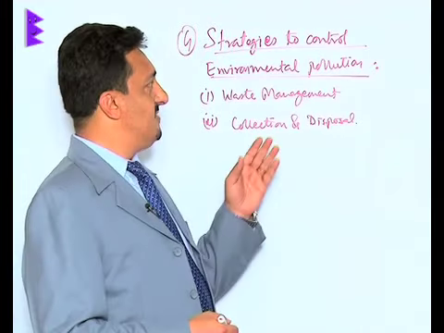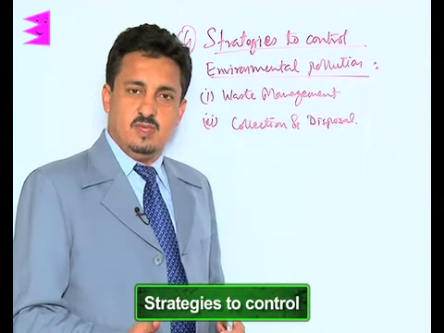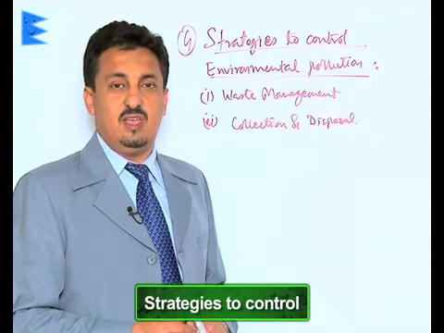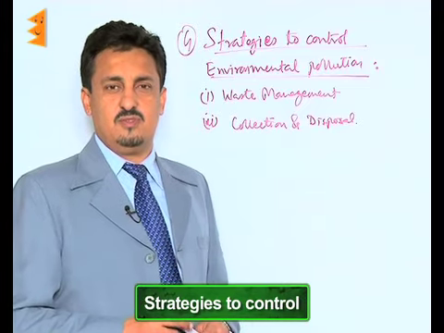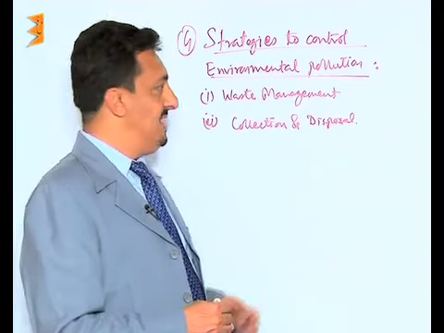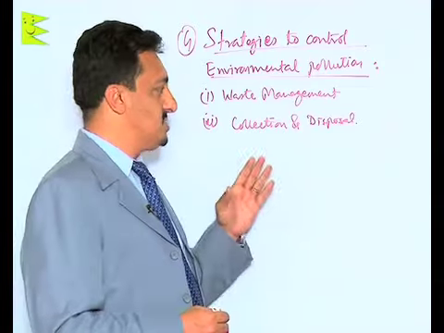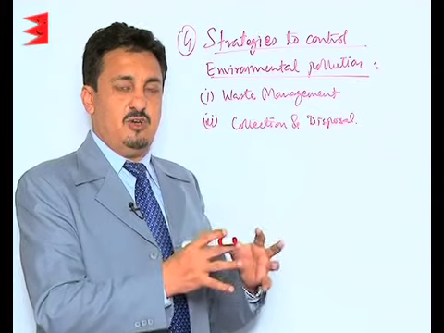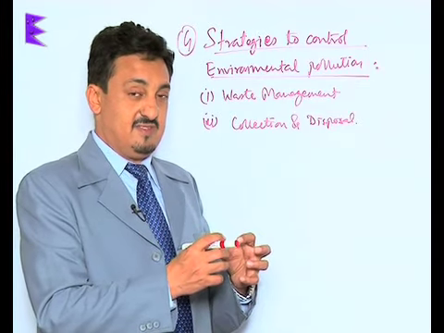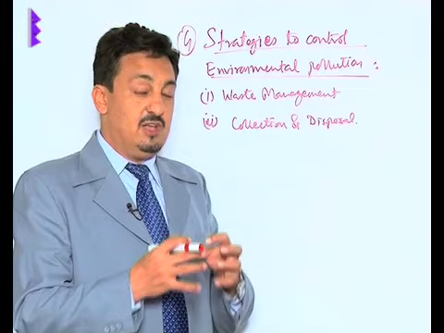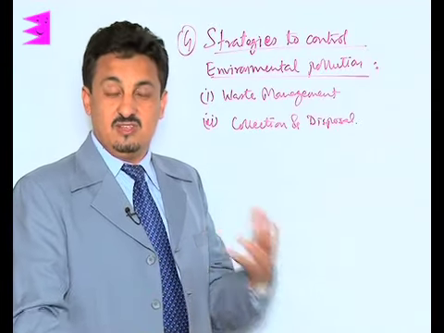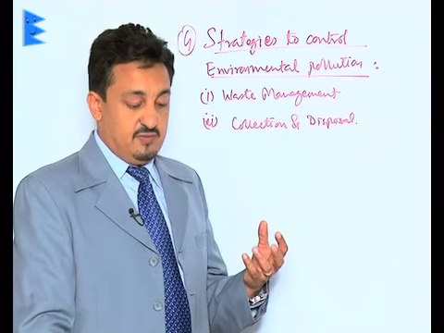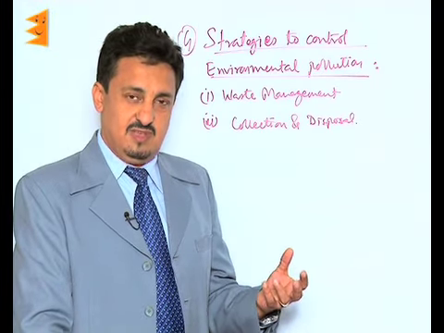Now let us see the strategies to control environmental pollution. We need very well-defined strategies so that strong measures are taken in order to control these environmental pollutions. This includes mainly waste management and collection and disposal systems. We must have a very strong management system which controls the waste. I'm not talking only about household waste, but along with this we have a lot of industrial waste, agricultural waste, mining waste, and of course medicinal or biological waste.